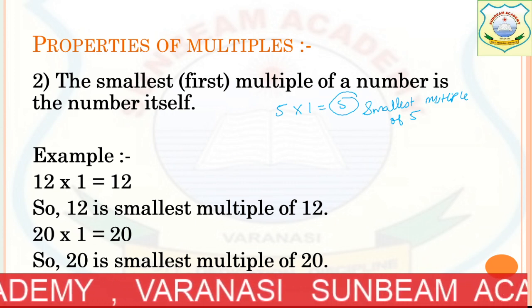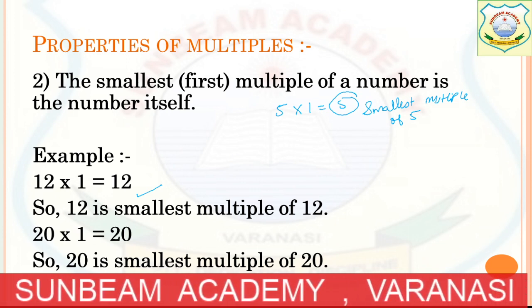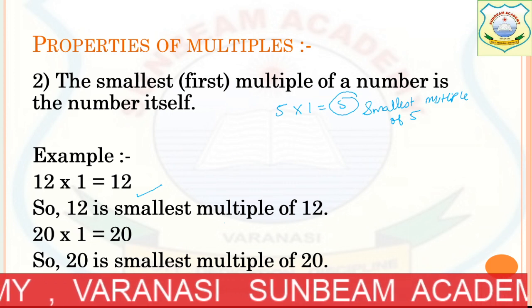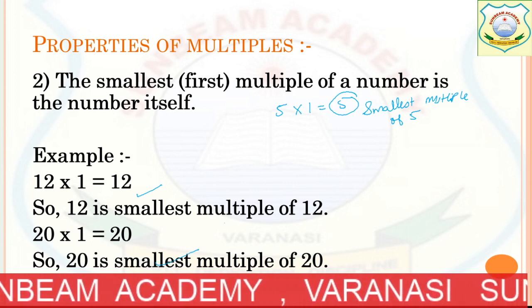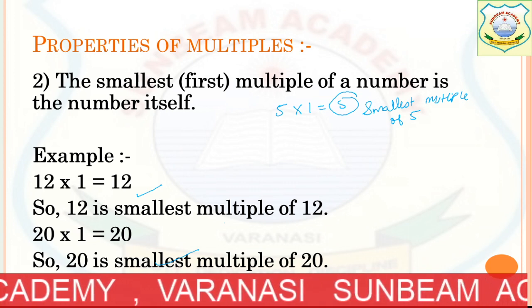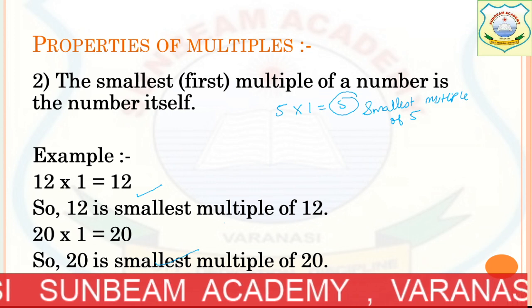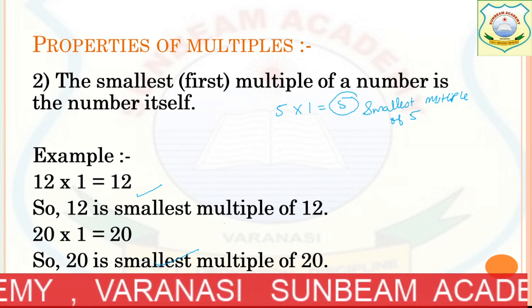Now see some examples. Here I have written 12 multiplied by 1 is 12. So 12 is the smallest multiple of 12. Now 20 multiplied by 1 is 20. So 20 is the smallest multiple of 20. This point is also very important. Every time, whatever number we are having, the smallest multiple will be the same number.